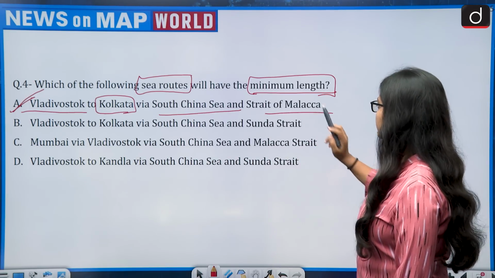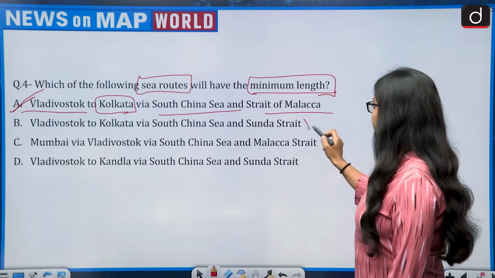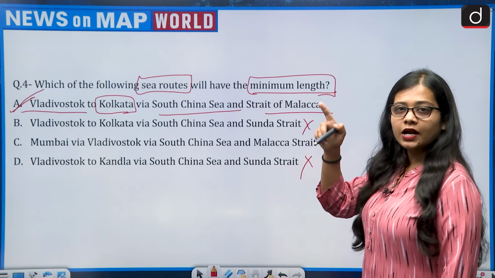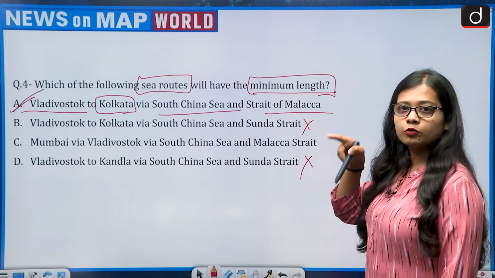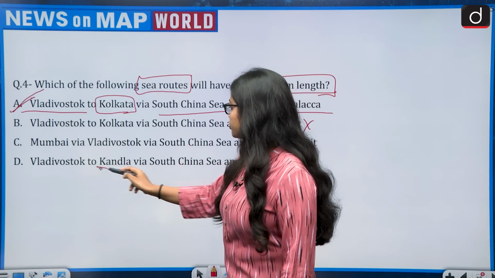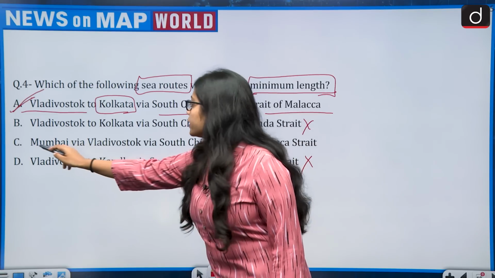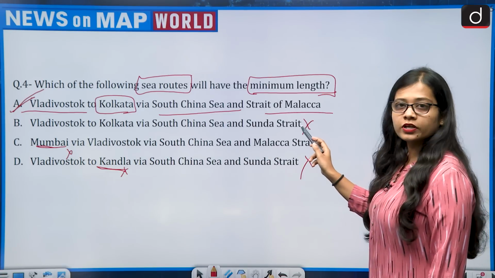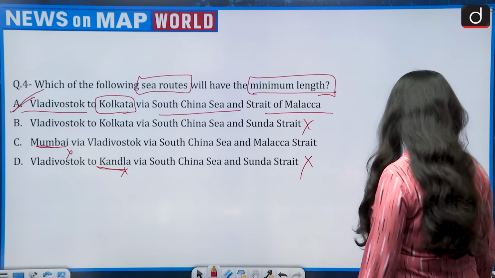Like between Strait of Malacca and Sunda Strait, one will get eliminated, then two options will get eliminated. And between Kandla, Mumbai and Kolkata, Kandla and Mumbai will get eliminated. It means that Kandla, that is option D, will get eliminated. Mumbai, that is option C, will also get eliminated. And B will get eliminated through Sunda Strait. So the correct answer is option A.